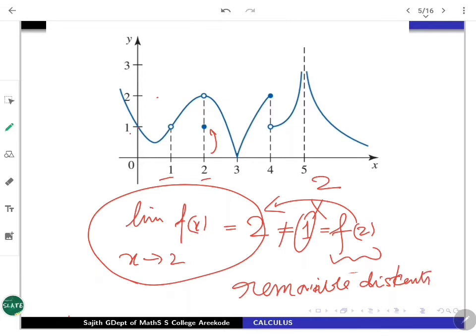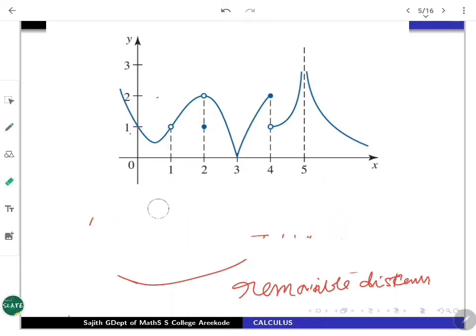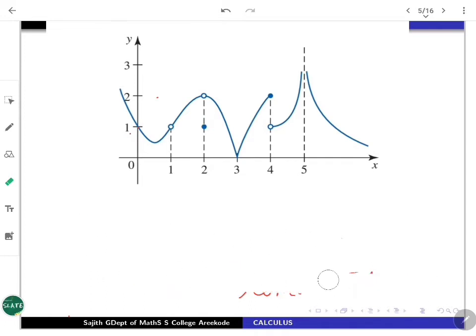That's all. But on the other hand, if you are looking at the points 4 and 5, they are not behaving like the discontinuities at 1 and 2. At 4, the limit does not exist. Look at the limit from left and right, they are differing. Evaluation is there still, but you can't do anything. It's not repairable in some sense.